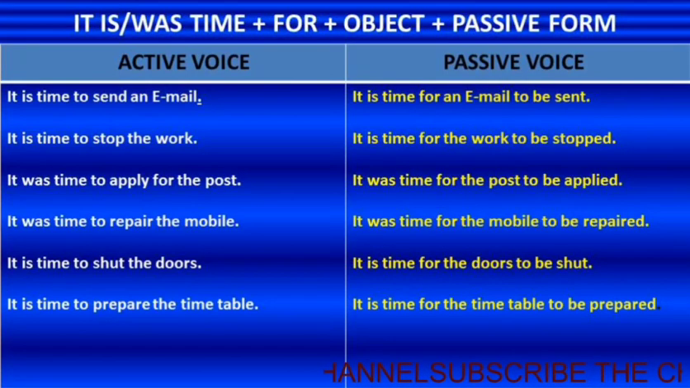The structure is: it is or was, time, plus for, plus object, plus passive verb. This is how, if in a sentence it is time to send an email, this type of active voice can be changed into passive voice. Look at it: it's time for an email to be sent. It's time to stop the work. It is time for the work to be stopped.